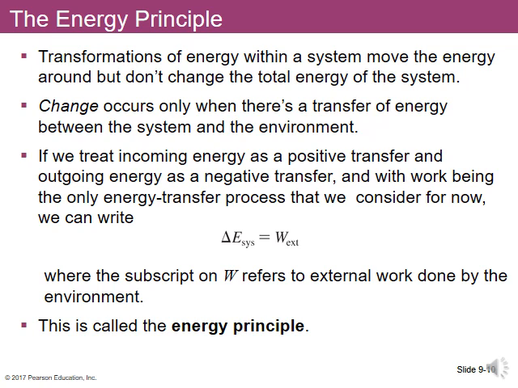And right now, we're only going to consider work as the only way to transfer energy, although it's not the only way. There are other ways to transfer energy. We're just not going to be looking at those right now. We're just going to look at how work transfers energy. So we can write a very simple equation, which says that the amount of work done by external forces, that's what the EXT means, is equal to the change in energy of our system. And that makes sense, right? If you do positive work on the system, you increase the energy of the system. If you do negative work, that means the system is doing work on the environment, and so energy is leaving the system.